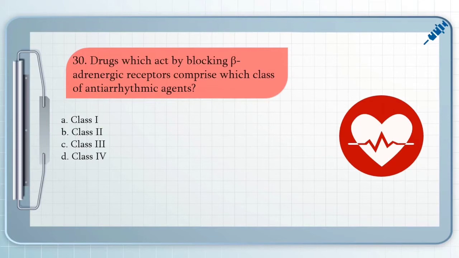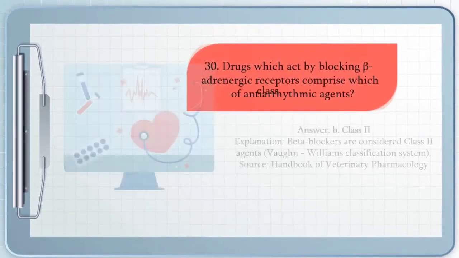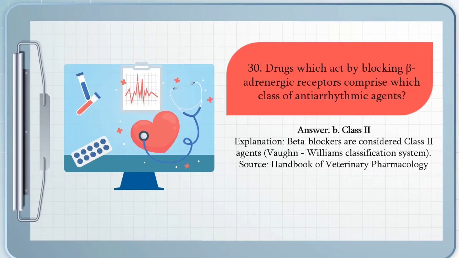Question number 30, we have drugs which act by blocking beta-adrenergic receptors comprise which class of antiarrhythmic agents? A. Class 1, B. Class 2, C. Class 3, D. Class 4. The answer for that question would be letter B. Beta blockers are considered class 2 agents according to the Vaughan Williams classification system.